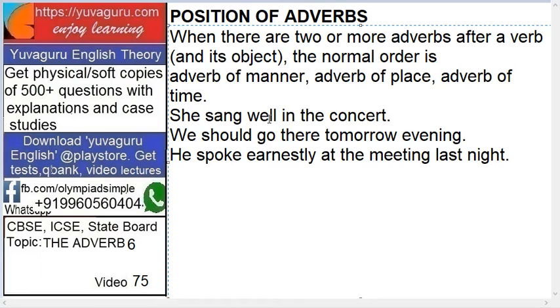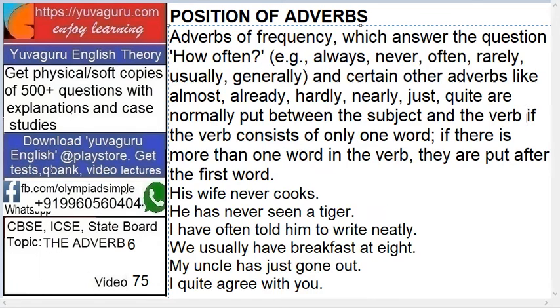Then this first, and then in the concert, adverb of place. We would go there tomorrow evening. There, adverb of place, and then tomorrow evening, time. She spoke earnestly, manner. At the meeting last night, place. At the meeting, place, and adverb of time, last night. So three are there, right?